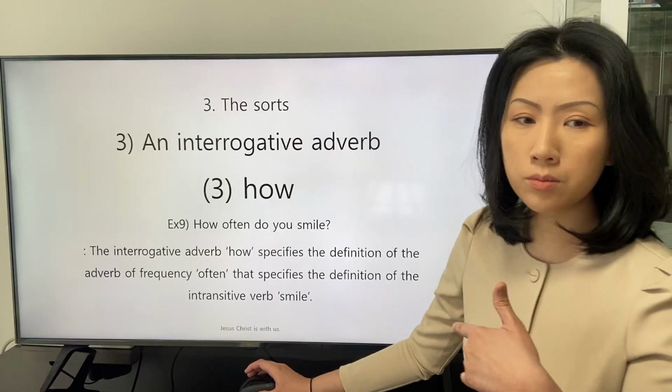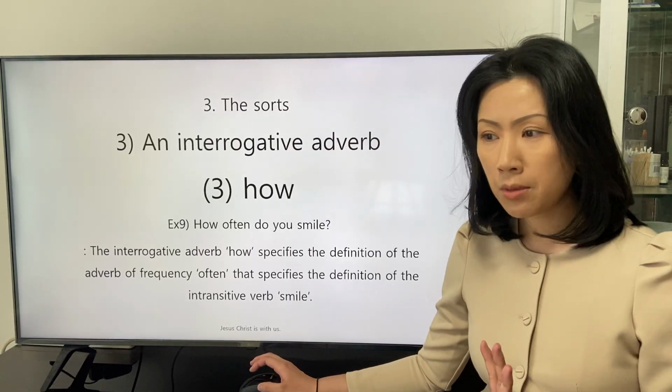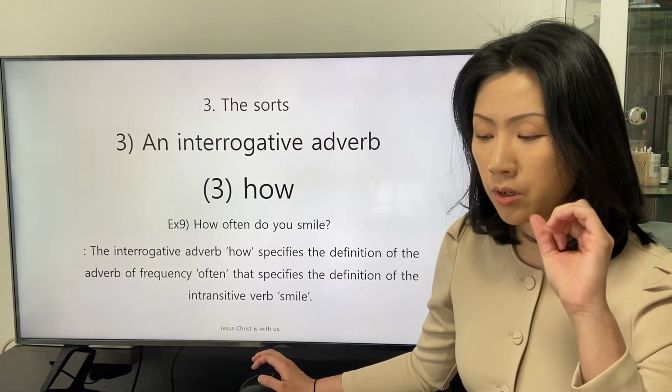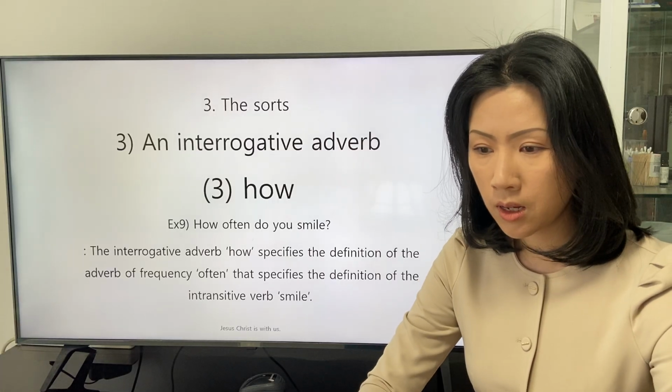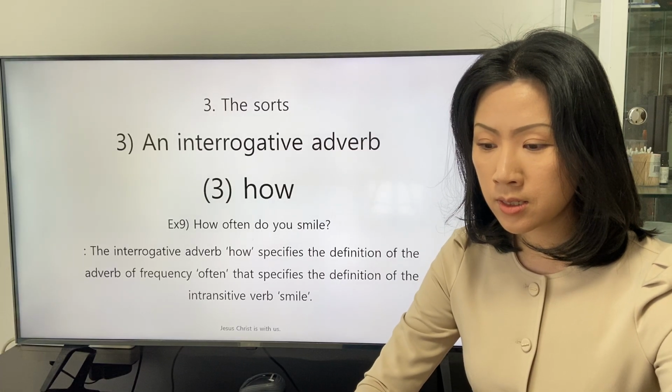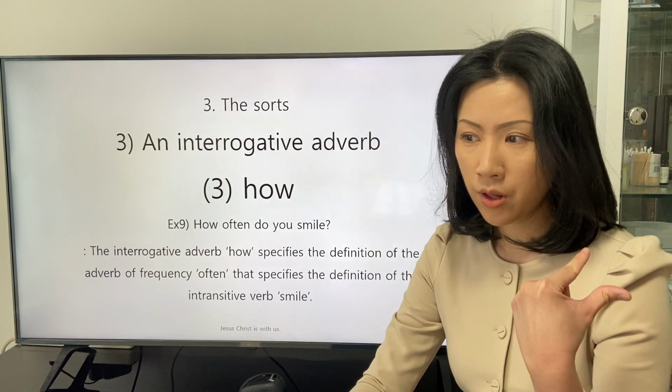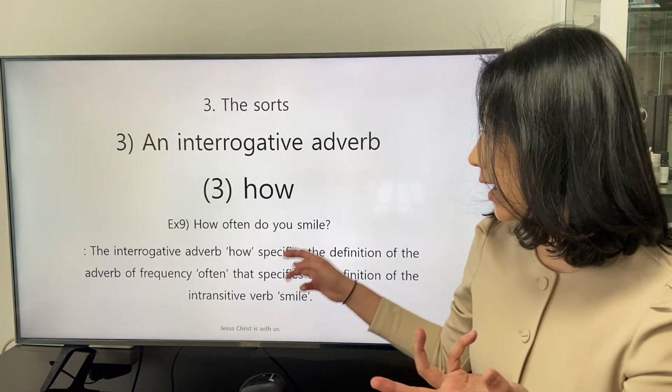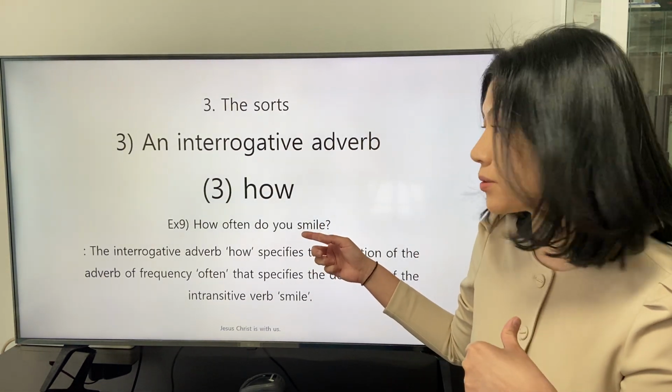What about this clause? How often do you smile? It means that the speaker is interested in the frequency of the action described by the intransitive verb smile.